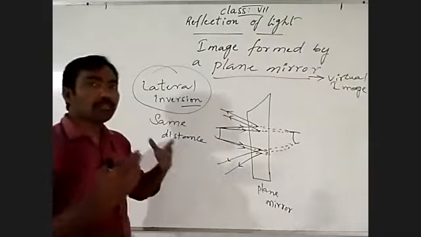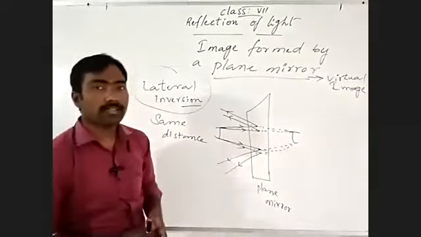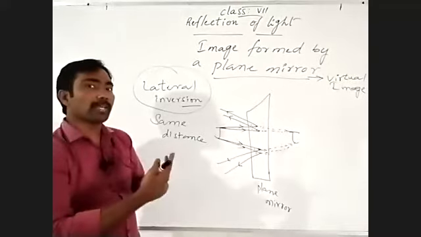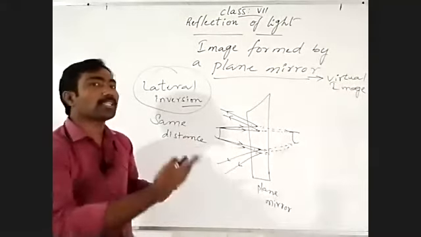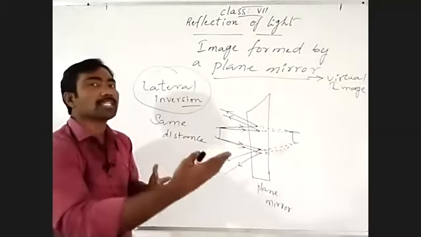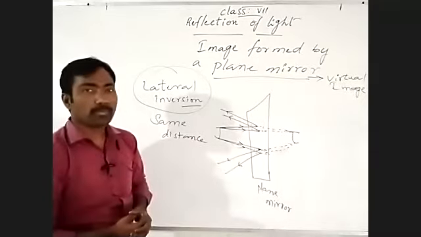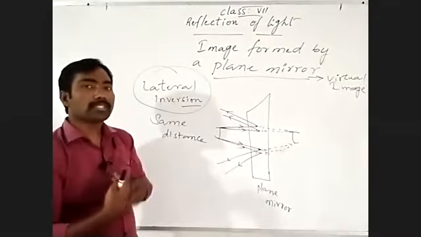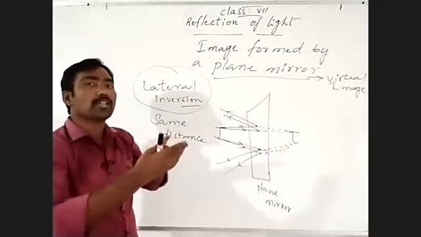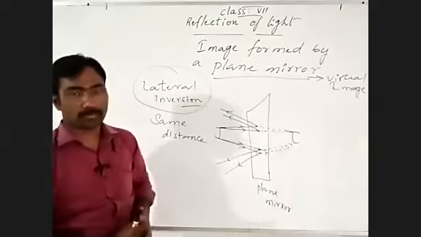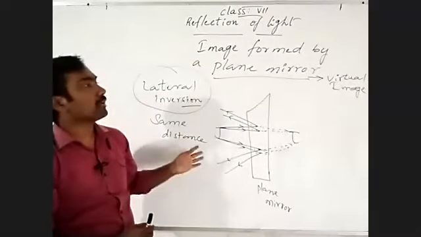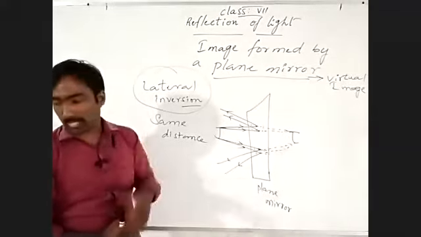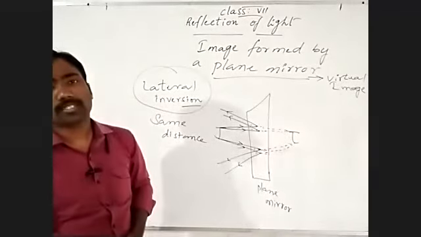Suppose you stand in front of the plane mirror. The plane mirror shows the image of you at the same distance behind the mirror as you are in front of it. Plane mirror also shows the same size.